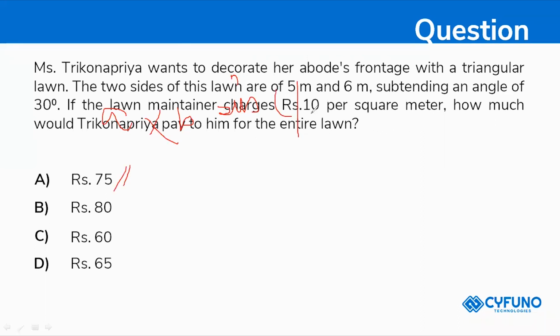So A into B means 5 meters and 6 meters, that will be 30, and sine C divided by 2 will be 30 divided by 2. 2 ones are 2, remainder 1, 2 fives are 15. So 75 will be your answer.